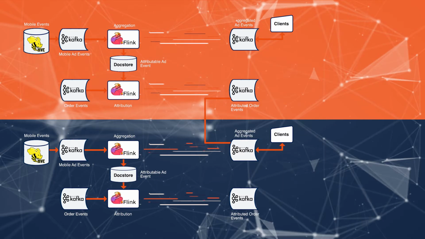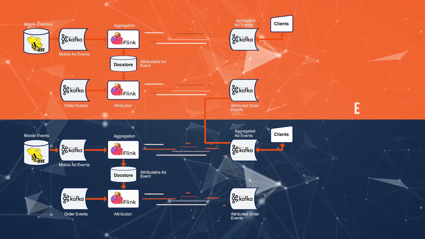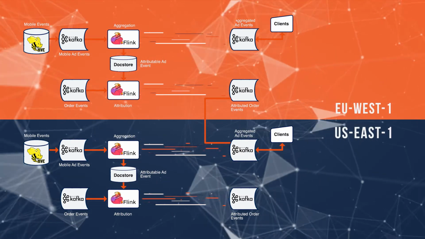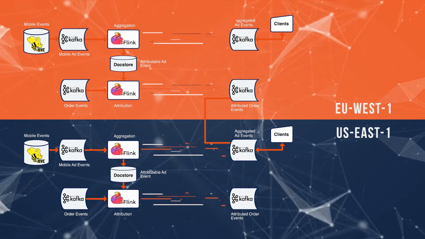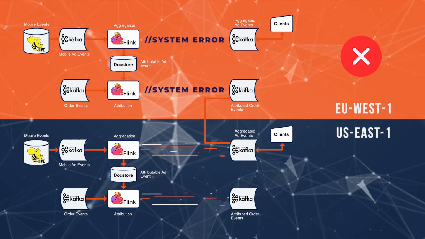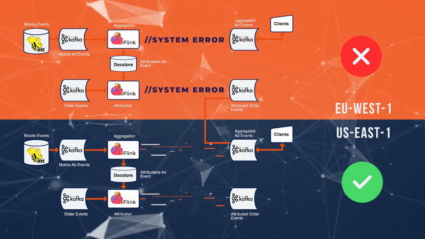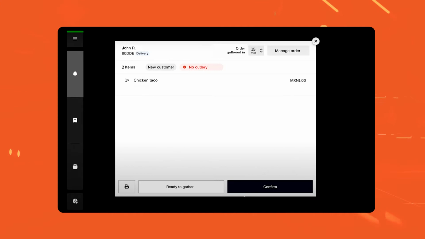The whole system operates across two regions. Replicas of each component run in each region, and data is balanced between them. This provides a more resilient system, since if one of the regions fails, the other region can still ingest the data. While all this happens, restaurants are receiving orders.